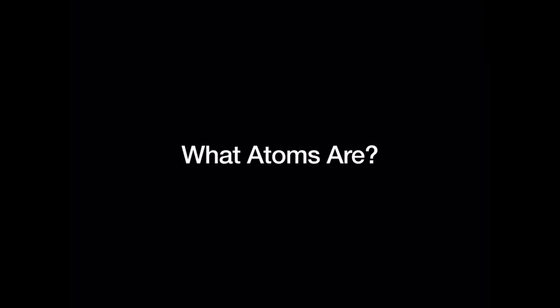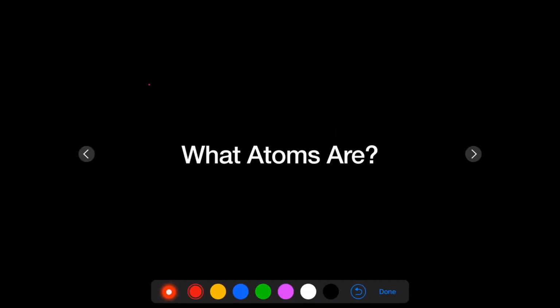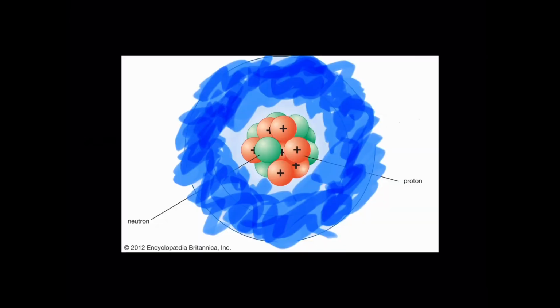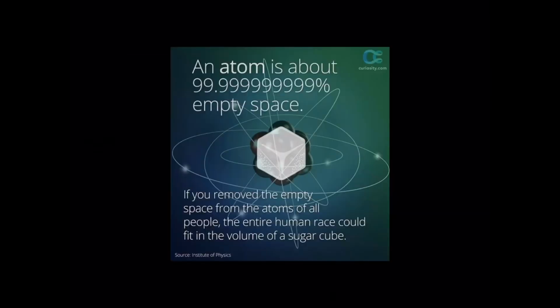Now we will review what atoms are. An atom is the smallest particle of an element that maintains the properties of that element. The basic structure of an element is a centrally located nucleus and a cloud of electrons. The nucleus is composed of neutrons and protons and makes up the majority of the mass of an atom. The cloud of electrons makes up most of the volume of the atom, but most of an atom is empty space. Since all matter is made of atoms, and we are made of matter, we are 99% empty space.